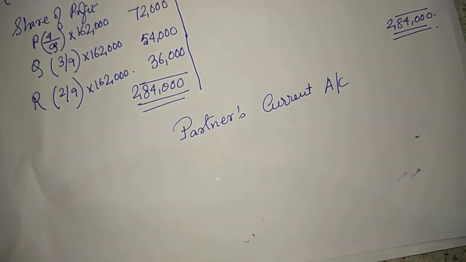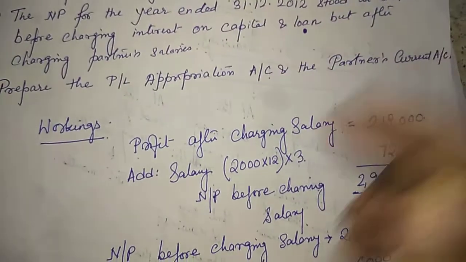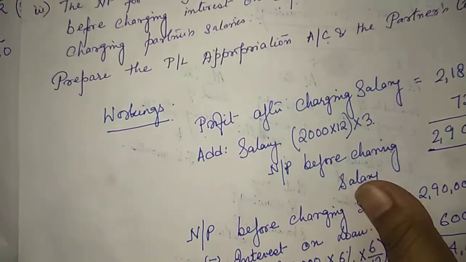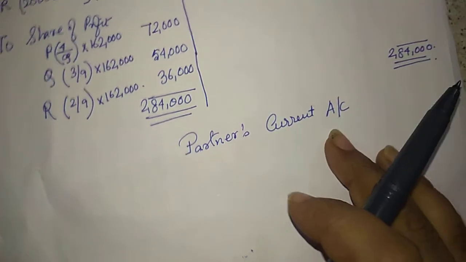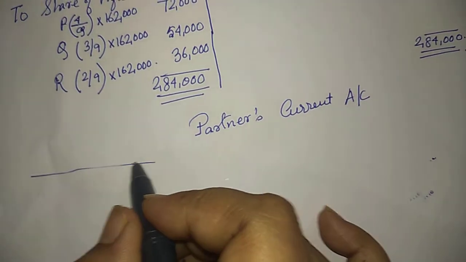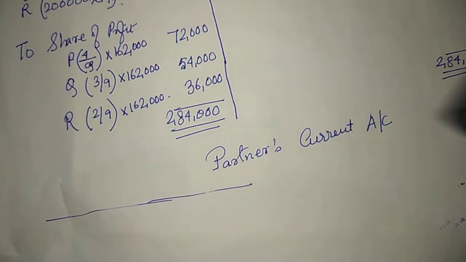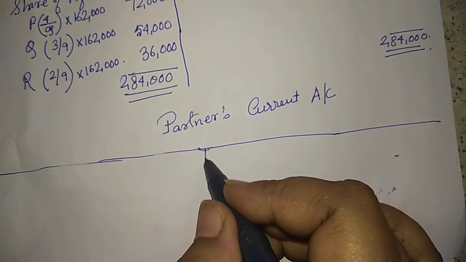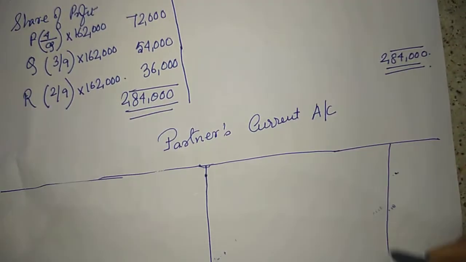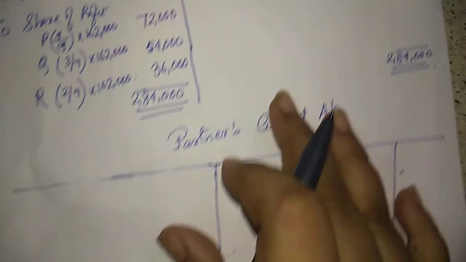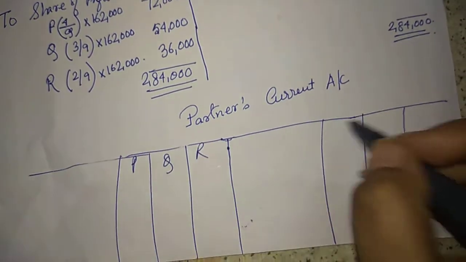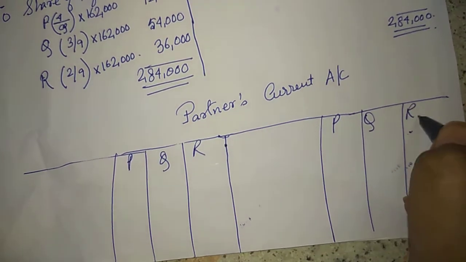This is what they have asked us to prepare: profit and loss appropriation account and partners current account. I have made a mistake. I have not drawn the columns earlier. Fine. Please adjust. P Q R.